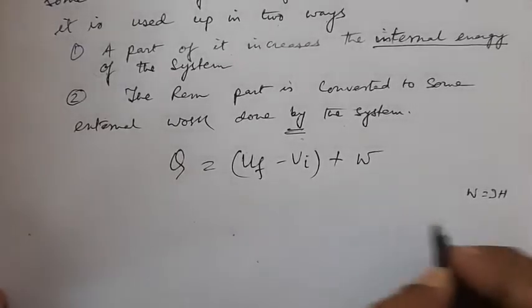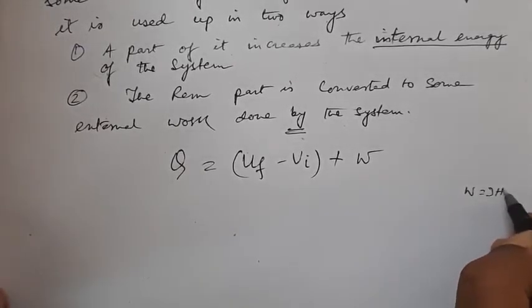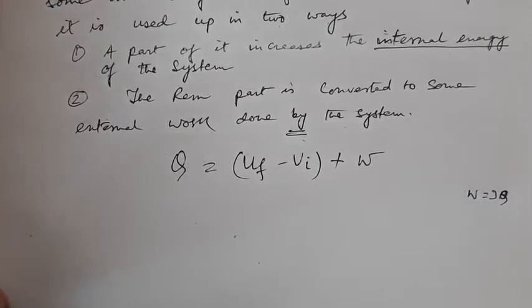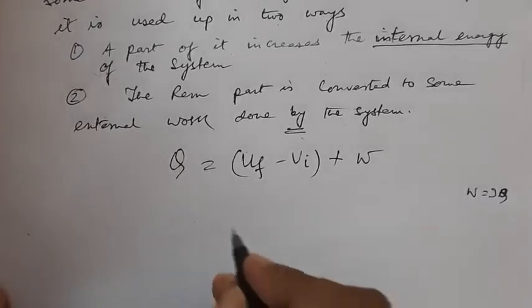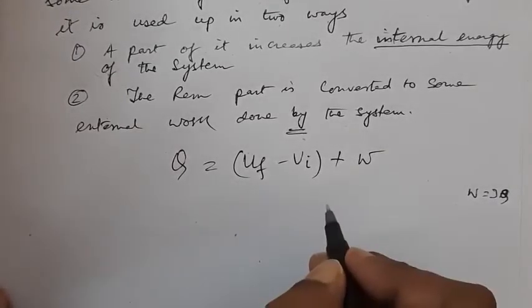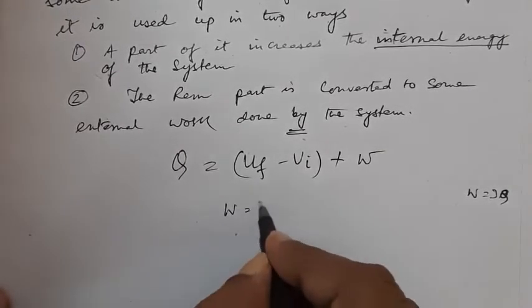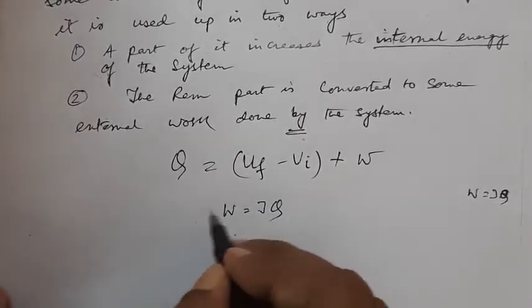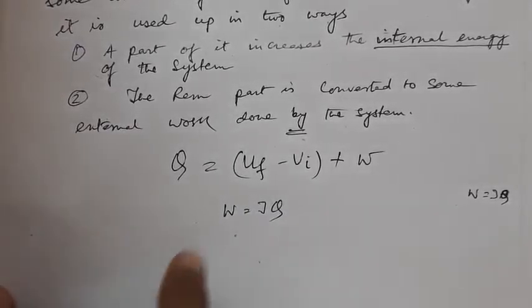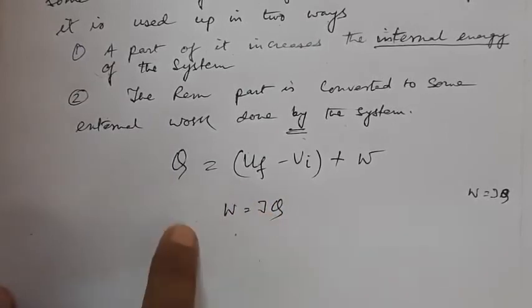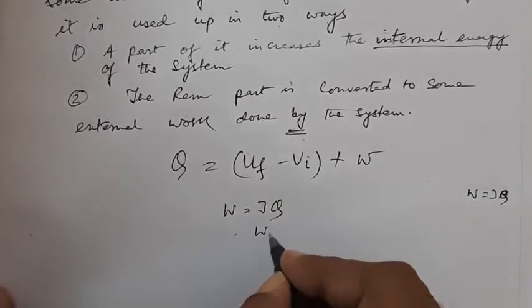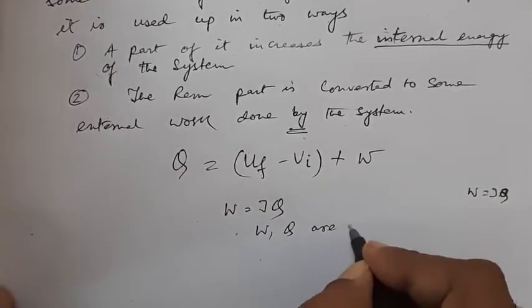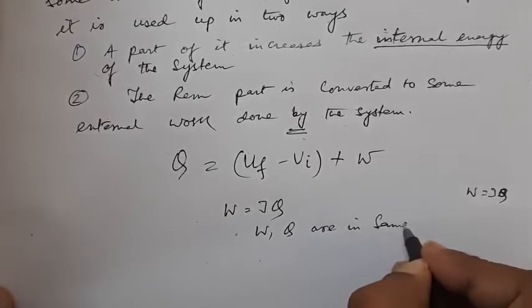If we take W is equal to JH, here we will use Q instead of H, because the amount of heat absorbed from the surroundings was Q. So the relation is W is equal to JQ. W and Q are expressed in the same unit, so Joule's equivalent J is equal to 1.